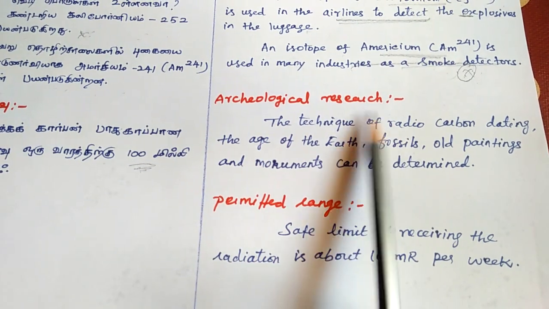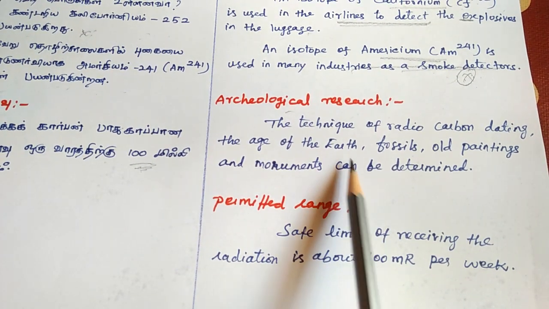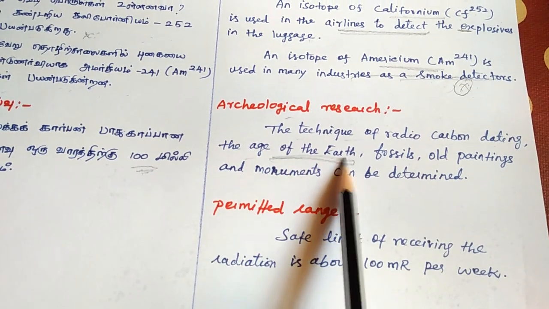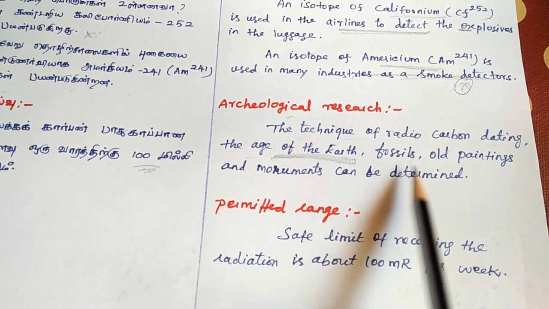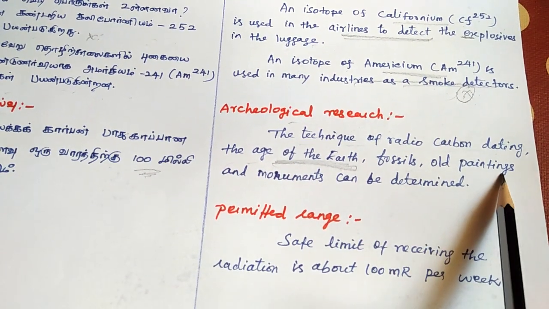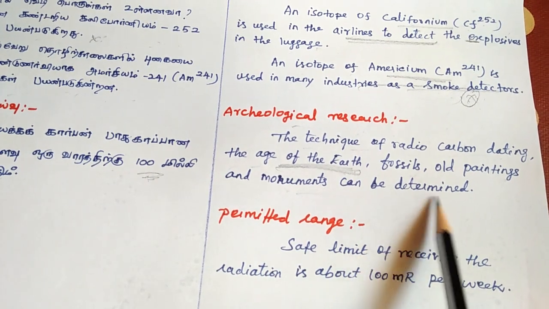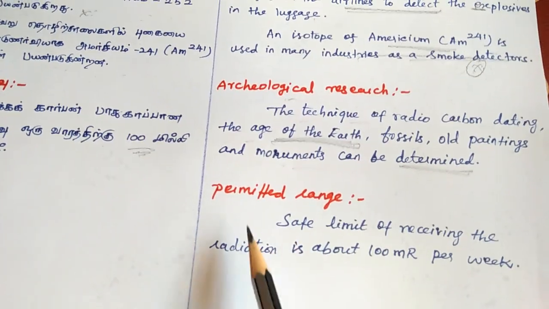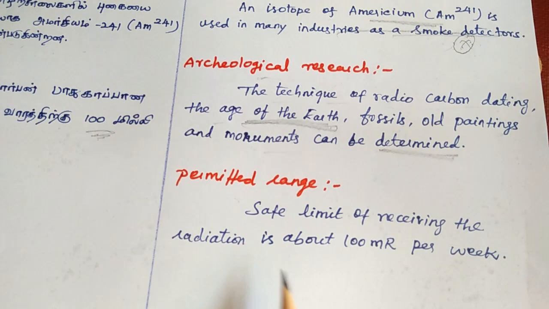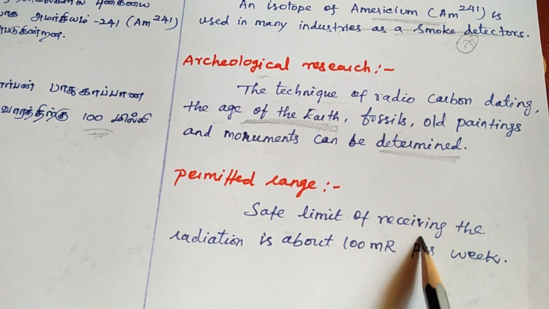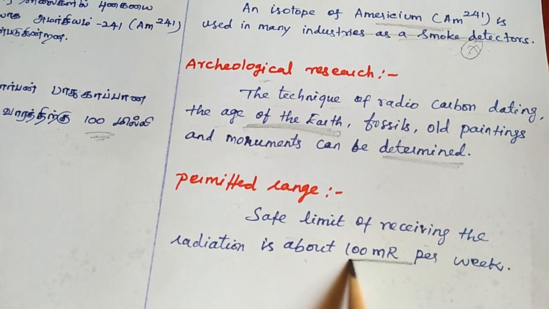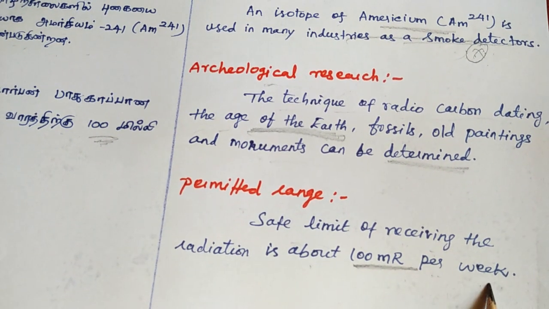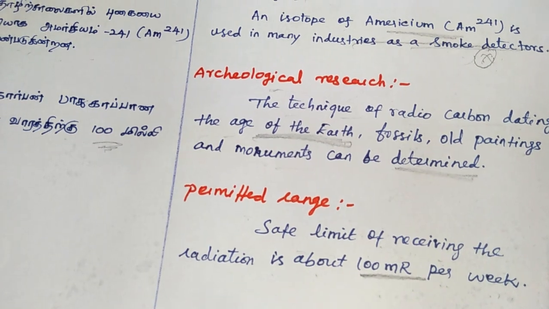Then archaeological research. Archaeologists also use radioactivity to determine age. The technique of radiocarbon dating can determine the age of the earth, fossils, old paintings and monuments. So archaeology researchers use it for this purpose. Then the permitted range: the safe limit of receiving radiation is about 100 milli roentgen per week. 100 mR per week is the safe limit.